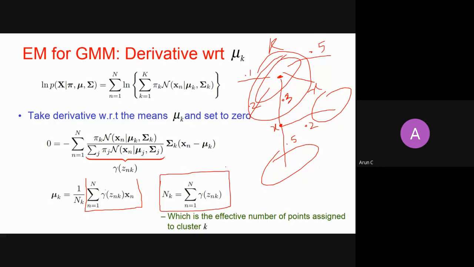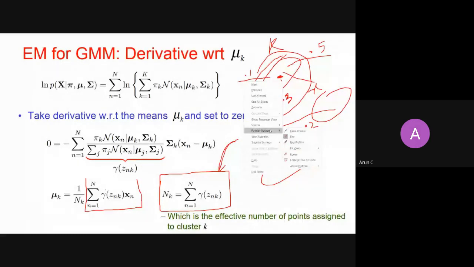This is the way to find out the effective number of points belonging to a particular cluster. Do you have any questions till here? You can ask me. Okay, if you don't have any questions, then